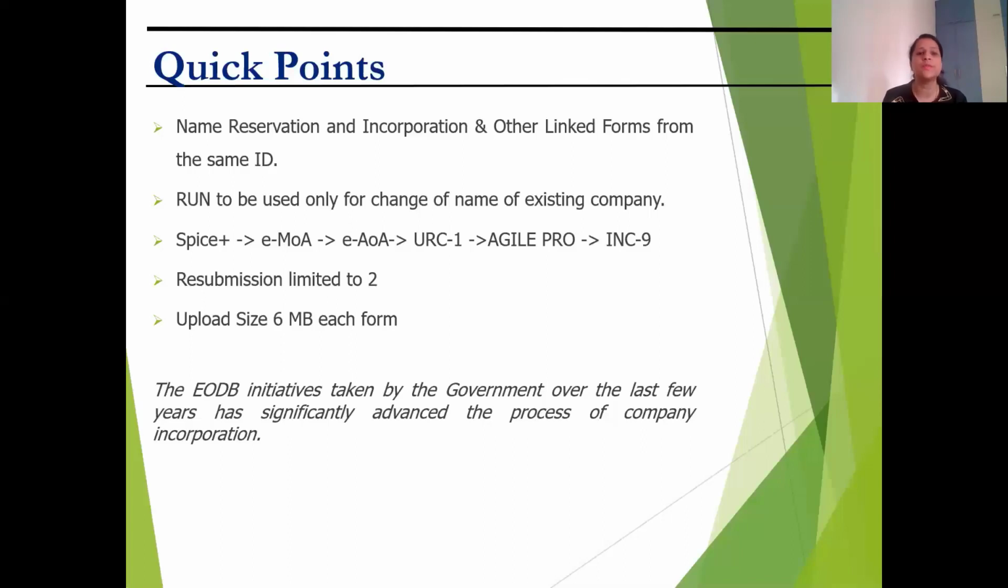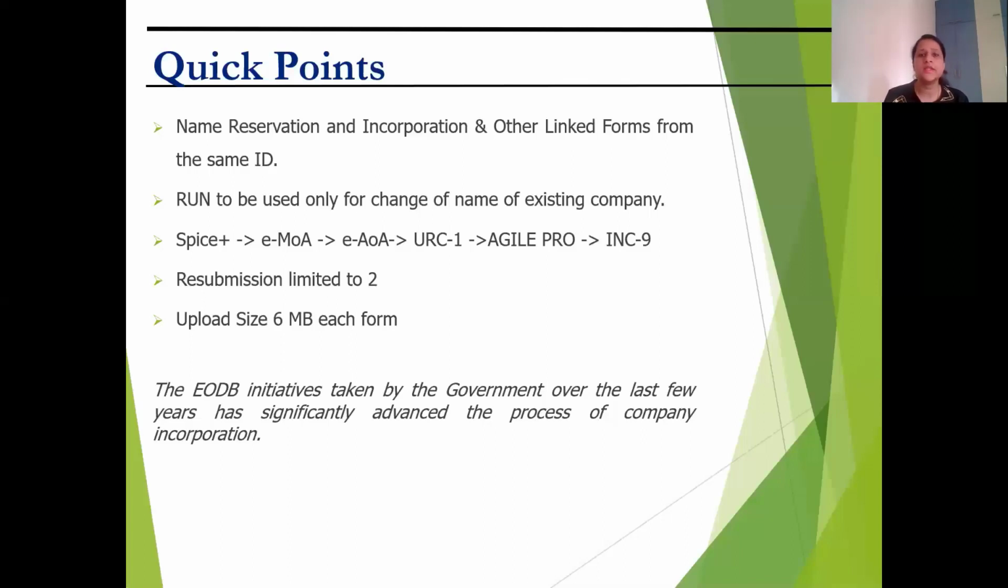I go ahead and upload Spice Plus form first. The PDF converted web form, Spice Plus form, on which I've already affixed the DSC. Then I go ahead with the eMOA, eAOA, URC1 if applicable, AGILE PRO form, and INC9. Please note that the INC9 would also be auto-generated. It would be a PDF form which would again have all the data pre-filled. I just need to sign it. That's it. So that would complete my upload.